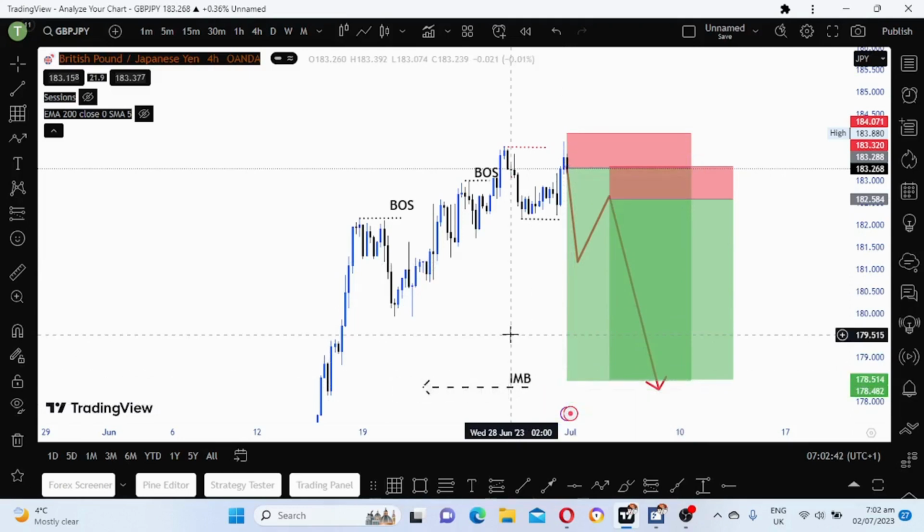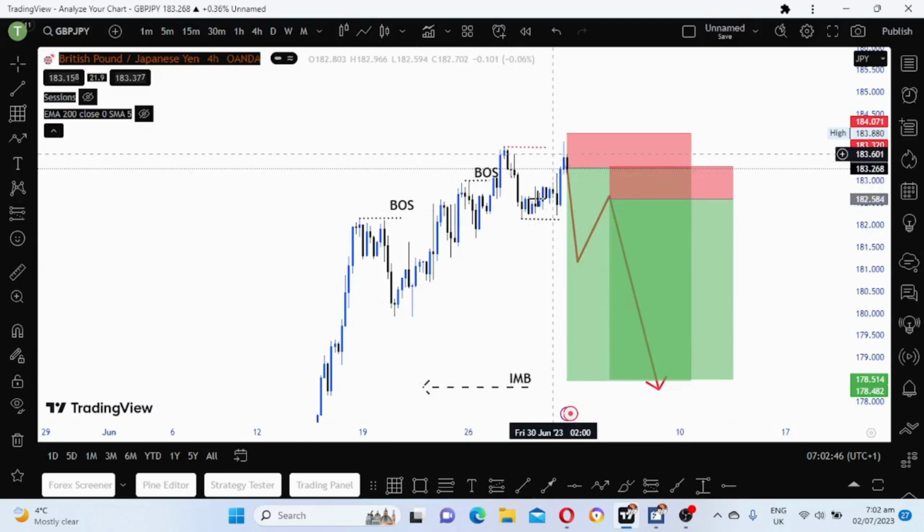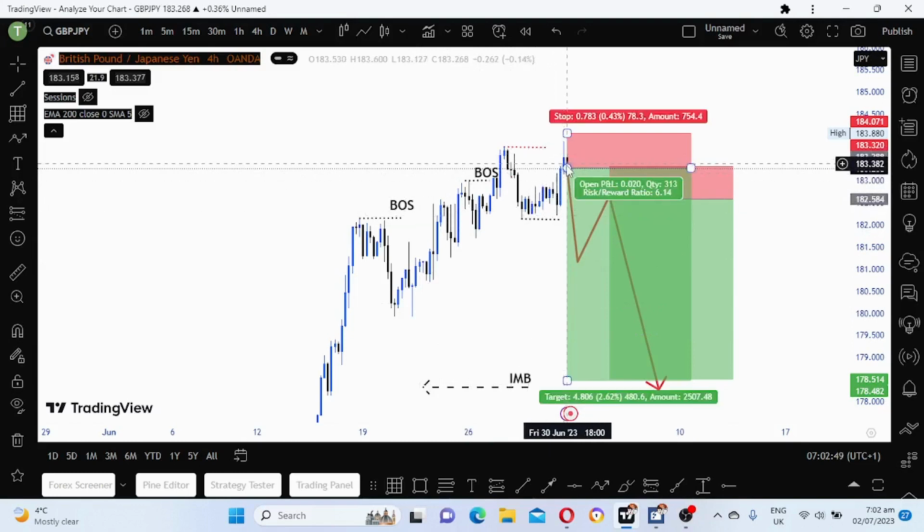So as you can see, we went into structure. Now we broke out of this trend line. As for me, on Monday, I might put a sell here. I might put a sell here on Monday. So I'll look at this GBPJPY.